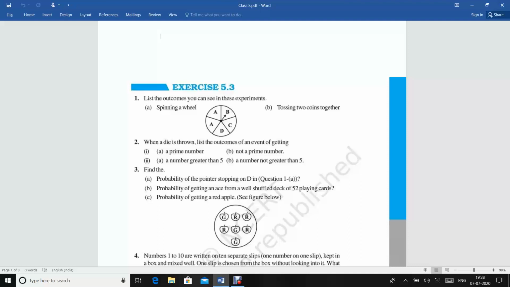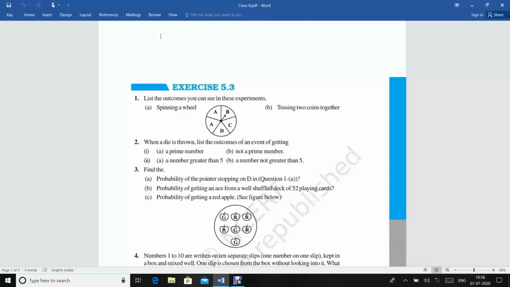So this is the outcome, and each outcome of an experiment or collection of outcomes is called an event. I hope you have understood these terms.